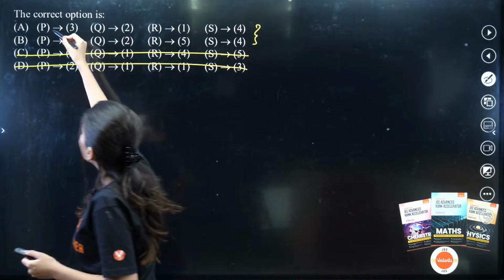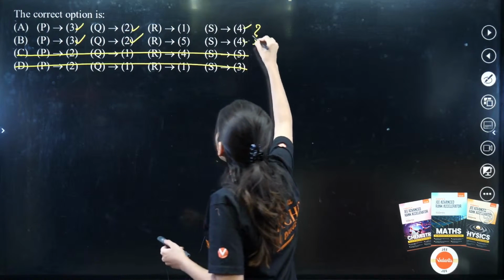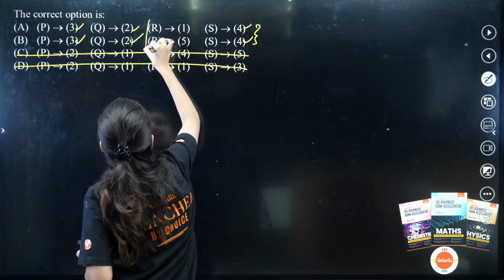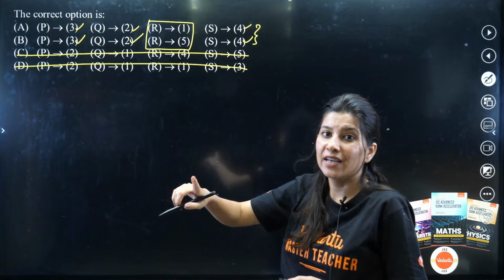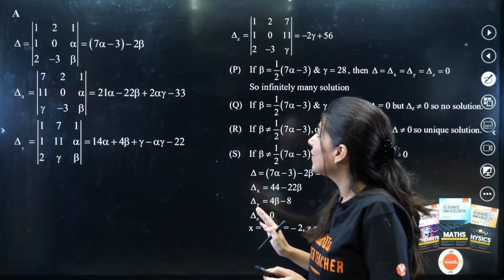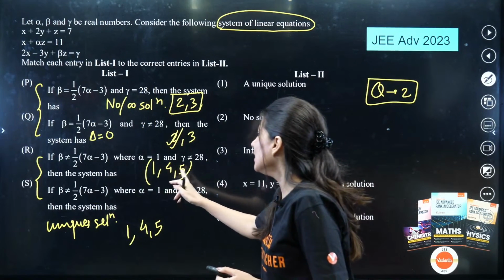Right. P is already 3. This we have done. Q is already 2. This we have done. S is 4. This we have done. Only thing which will give me my answer is either R is 1 or 5. We need to check. R is matching with 1 or 5, that we need to check. R, where is R? So yes, 1 or 5.